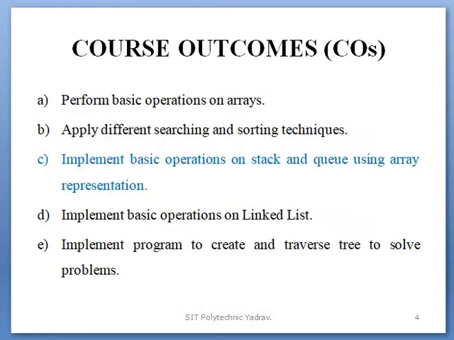After that, course outcomes. What is meant by course outcome? After the completion of the course, what will you achieve? There are 5 COs. CO first: after the completion of unit number 1 we achieve performing basic operations on arrays. After unit number 2 we achieve applying different searching and sorting techniques. After unit number 3 we achieve implementing basic operations on stack and queue using array representation.